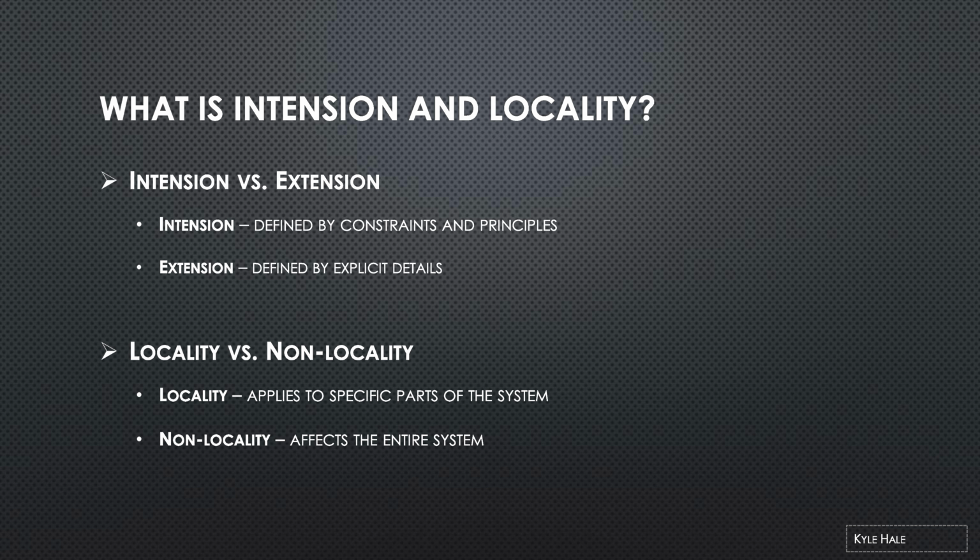Local versus non-local. A local specification applies only to a part of a system, while a non-local specification applies to the whole system. For example, a design rule that affects a single module is local, while an architecture constraint like the layered architecture is non-local because it applies to the entire system.